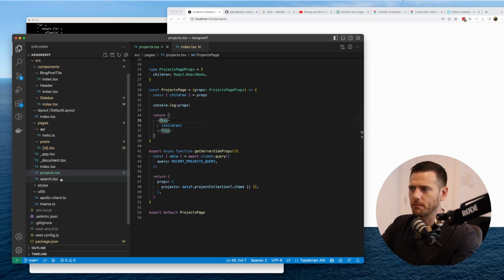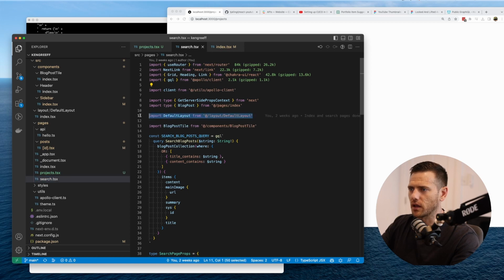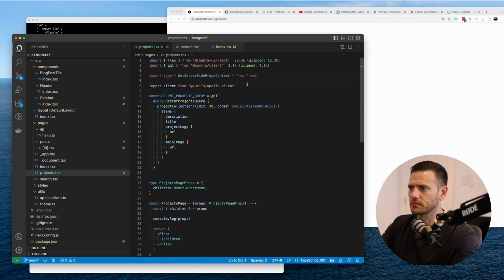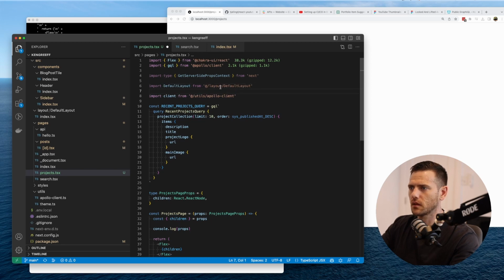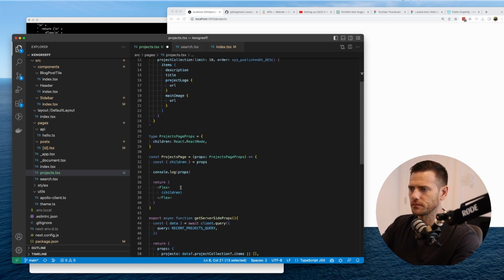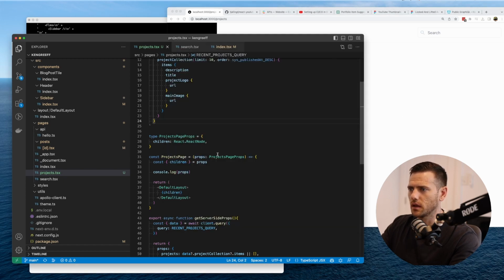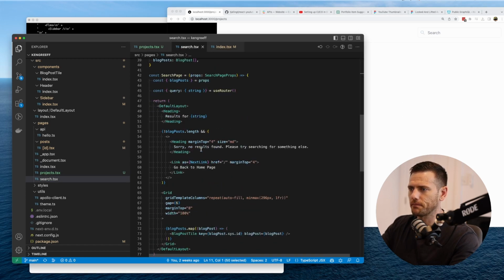So to fix that up, we need to grab our default layout, bring that guy in, move client above him, default layout, swap that out. Now we should be getting a default layout, which is cool. Now we can go to the next step.